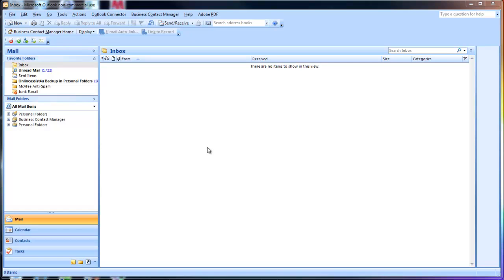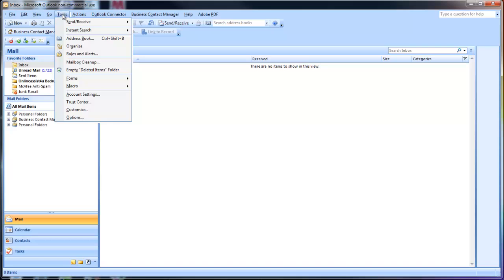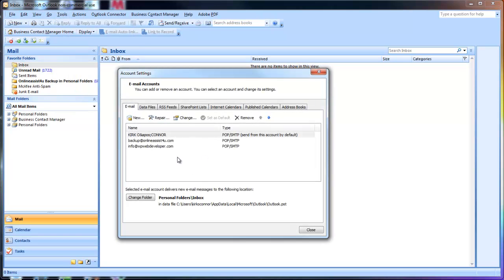So without further delay, the first thing we do is click the tools here and account settings. Now you notice I already have a few email accounts here. Adding a new one won't make any difference, it'll just add a new account. So I'm going to click new.